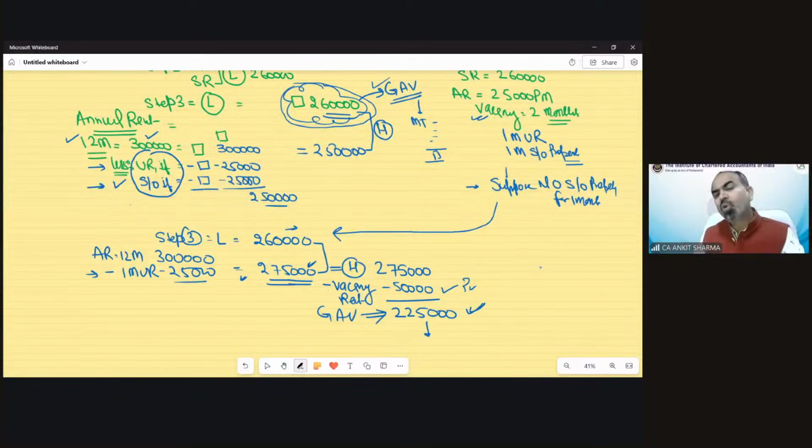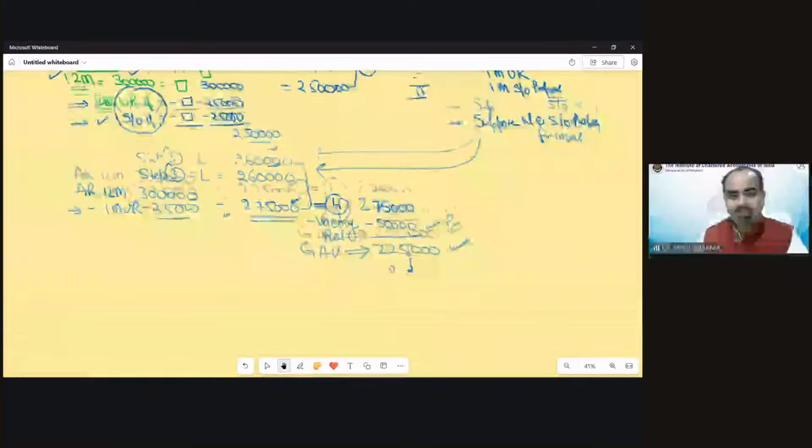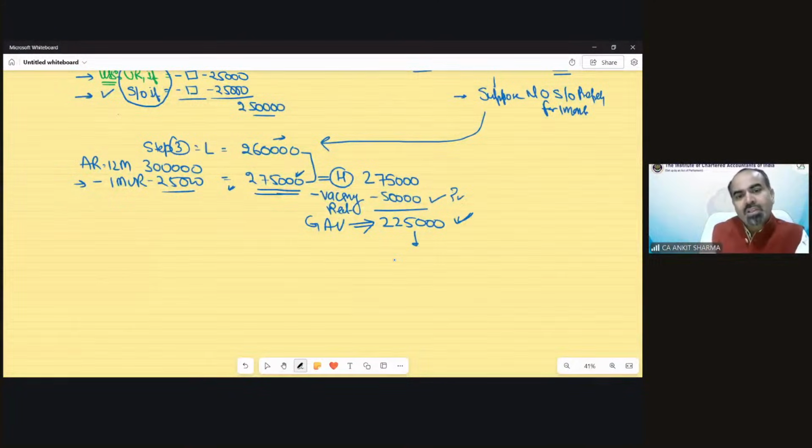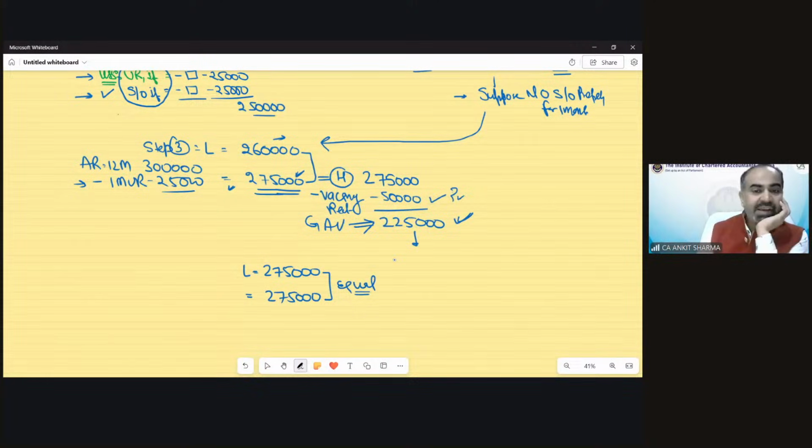Now there could be one more problem. Let me tell you what could be the problem. Suppose this lower value, which was 260, suppose this is 275. Standard rent was 275, suppose. And after comparison, for the purpose of comparison, this value is also 275. Both are equal. Then which value will you take? If you take this value, then this would be GAV. But if you take this value, then you will have the opportunity to reduce vacancy rent.